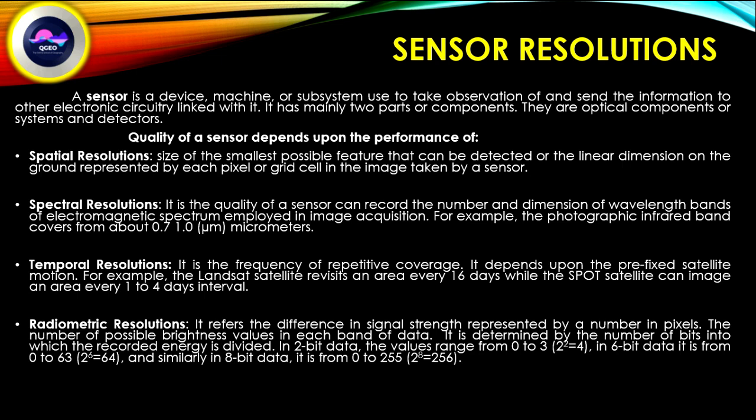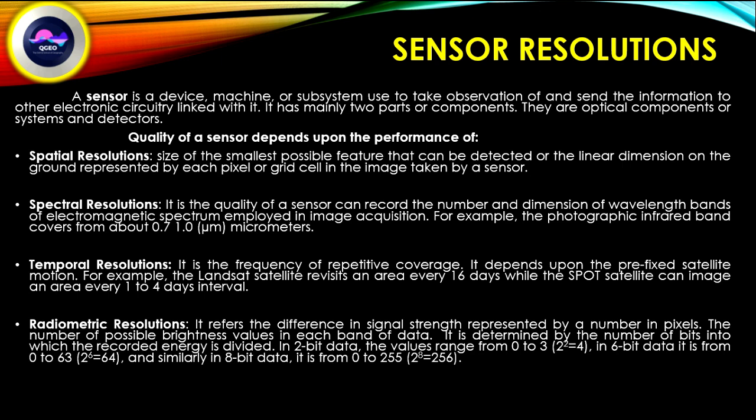The number of possible brightness values in each band of data is determined by the number of bits into which the recorded energy is divided. In 2-bit data, the value ranges from 0 to 3, that is 2 to the power 2.